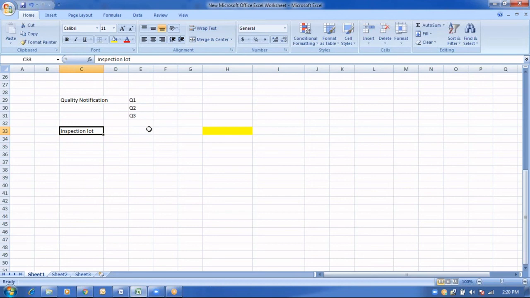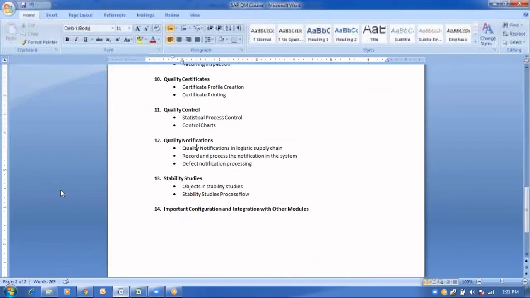We will be covering the flow for vendor returns, the flow for customer returns, and the flow for in-process production defects. These three are the notification types: customer returns, vendor returns, and, during the phase of production, if any defects are found, how we are going to process them and proceed further with the inspection lot processing. That will be covered as a part of the quality notifications.